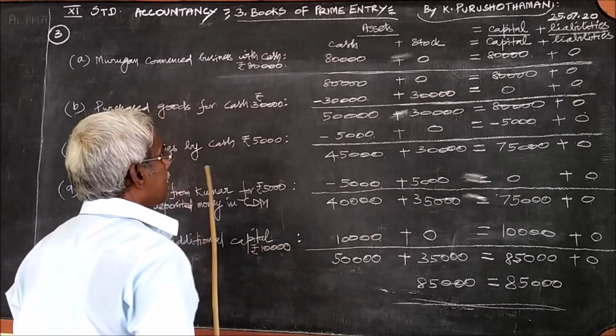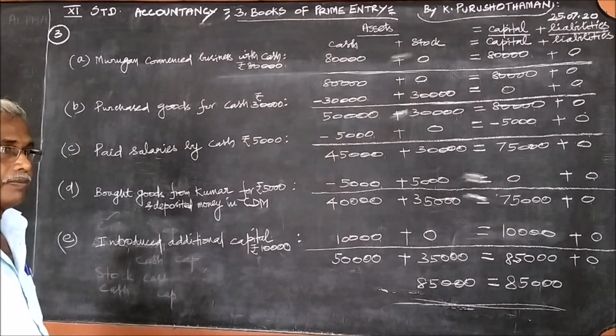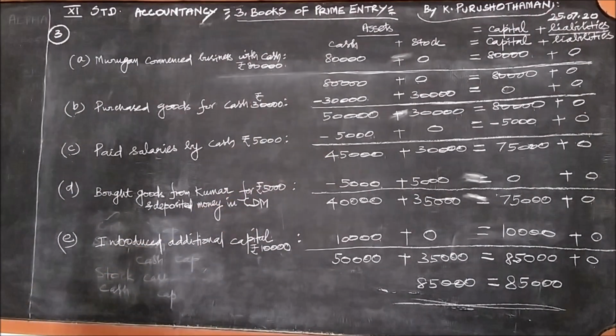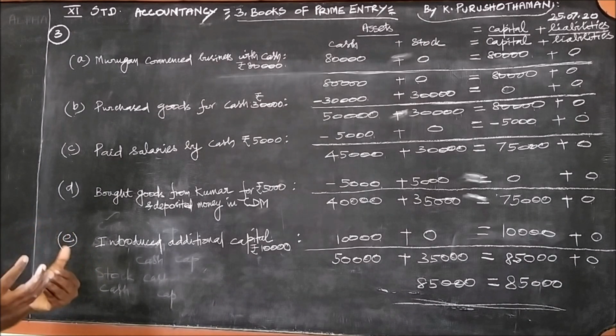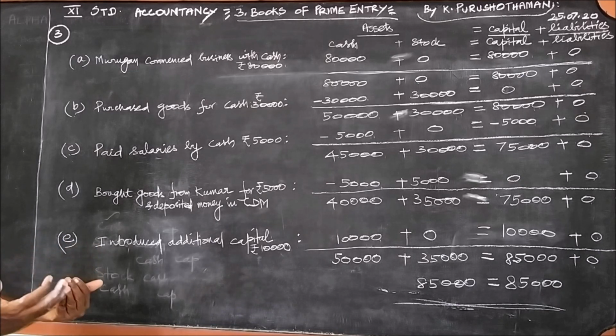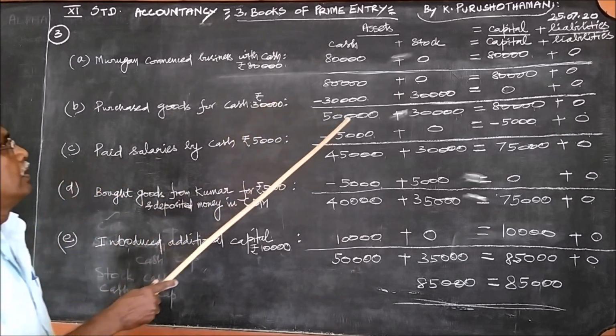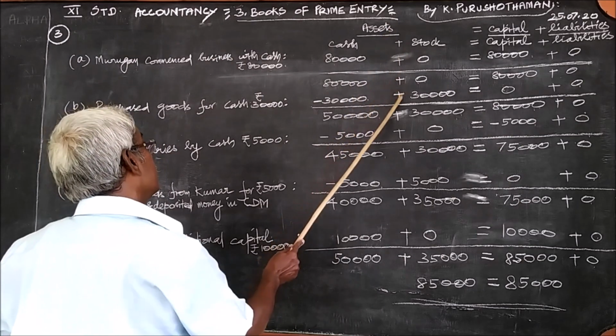Then second one, purchased goods for cash rupees 30,000. When we purchase the goods, we receive the goods. நமக்கு கிடைக்குது goods. When we receive the goods, so it is plus. If we pay something, it is minus. It is going out from us, therefore minus. When we buy something, it comes into us. It is coming to us. It comes into the business. So, when we buy goods, it is plus. The goods otherwise is called here stock, 30,000.